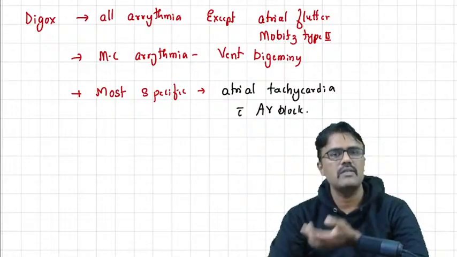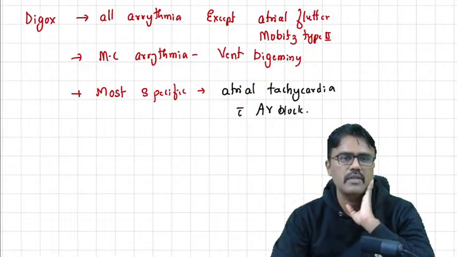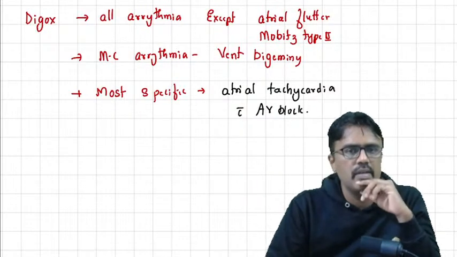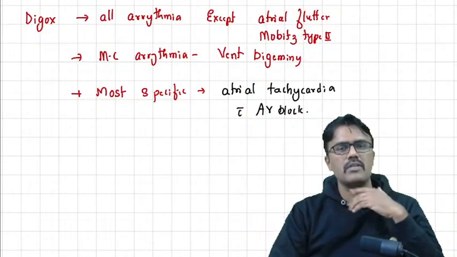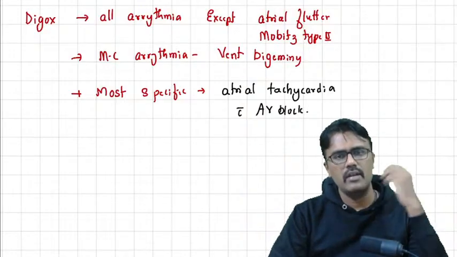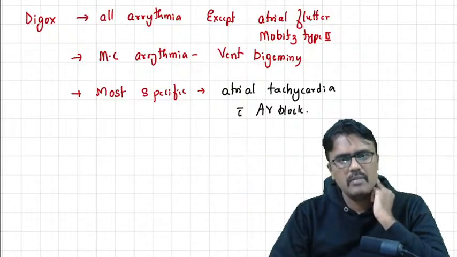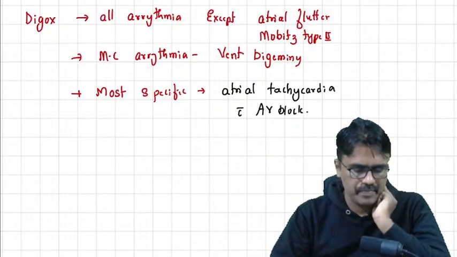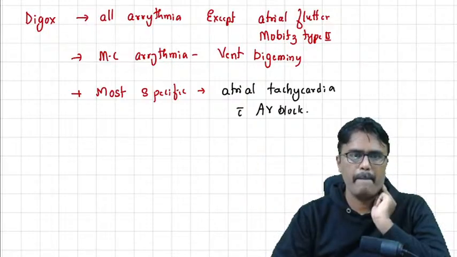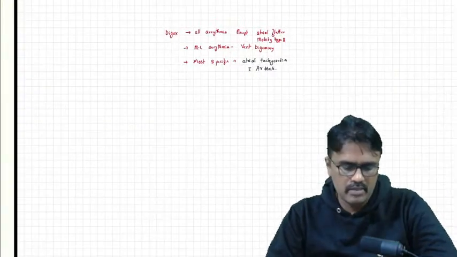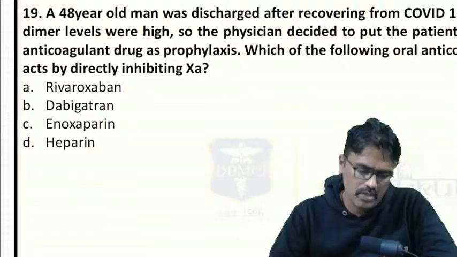If you see this arrhythmia on the ECG, that means it's the most characteristic arrhythmia. The ventricular rate becomes normal because of AV blockade. The atria will increase the excitability, so there will be atrial tachycardia. So that is about digoxin. Yes, let's move on to the next question.